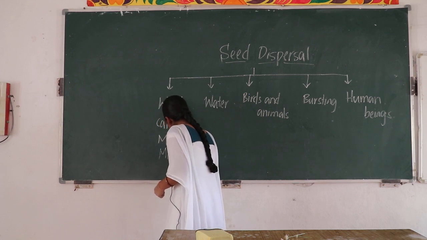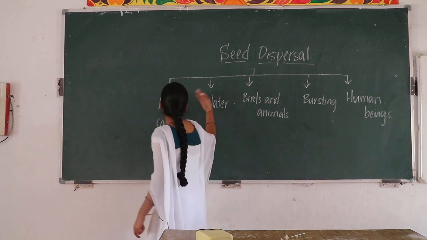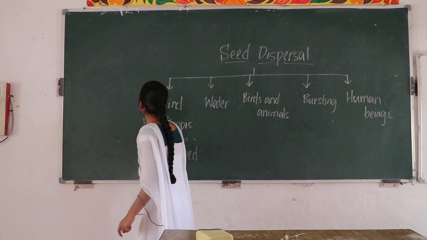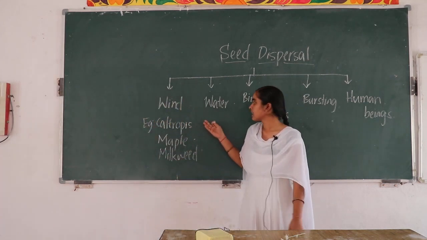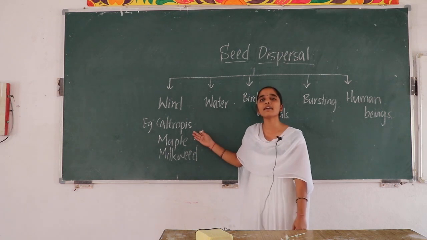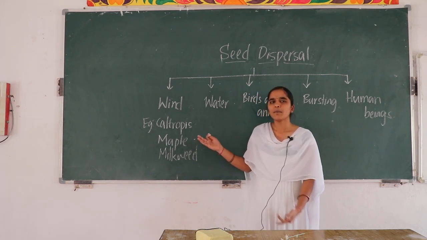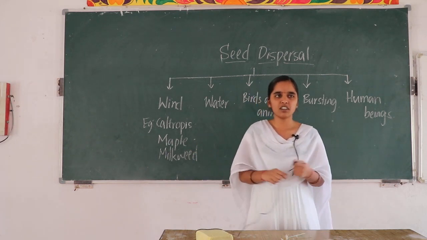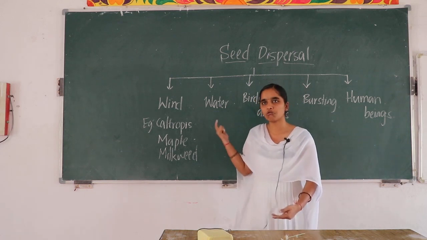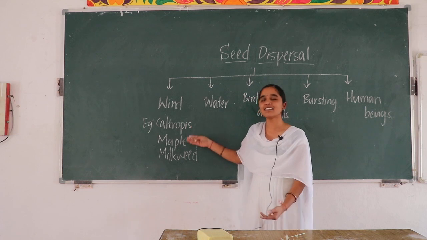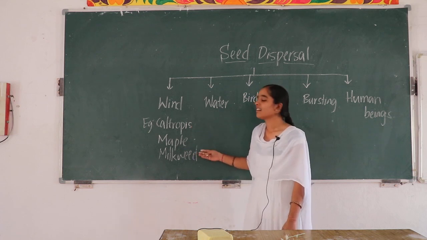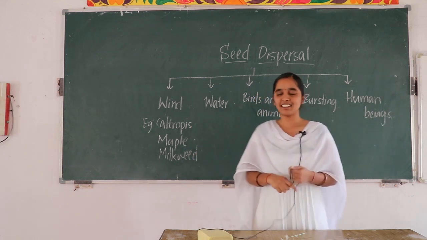Okay, will you say the examples now? The seeds which are dispersed by the wind? Just look and say. Calotropis, maple, milkweed. Maybe I thought you didn't get sufficient breakfast. That's why you don't say loudly. Will you say again? Calotropis, maple, milkweed. Very good. That's what, my children.